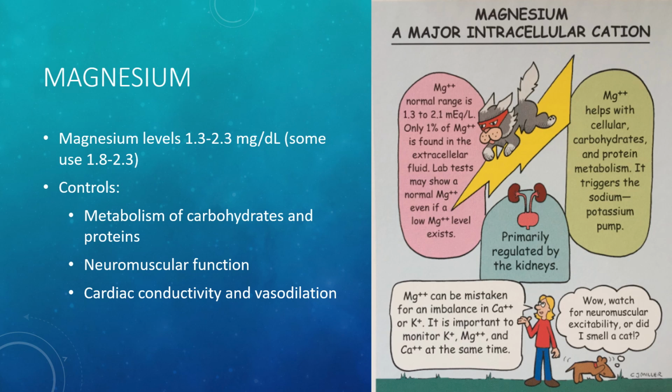Magnesium is an activator for many intracellular enzyme systems and plays a role in the metabolism of carbs and proteins. Magnesium also plays a role in neuromuscular function and acts on the cardiovascular system, producing vasodilation and helps cardiac conduction. Our body absorbs magnesium through the GI tract from green leafy vegetables, nuts, seafood, whole grains, peas, and beans. Magnesium is eliminated by the kidneys, especially if a person's receiving loop diuretics. The body regulates the absorption and elimination by the parathyroid hormone. And when I think of magnesium, I think of the heart and neuromuscular.